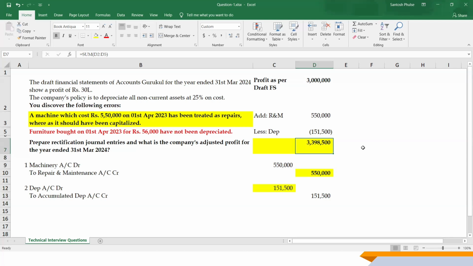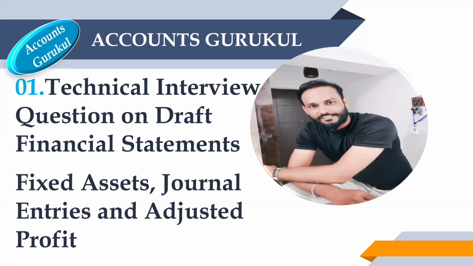And for that, the FA reconciliation is going to be important, what's there as per our fixed asset register versus what's there as per the books of account. So that's the way we have to plot the answer if any such technical interview questions are asked by the interviewer or in our assessment. We have to plot the journal entry and confirm what's going to be the adjusted profit for the year ended or as per the provided period. So that's the first question.